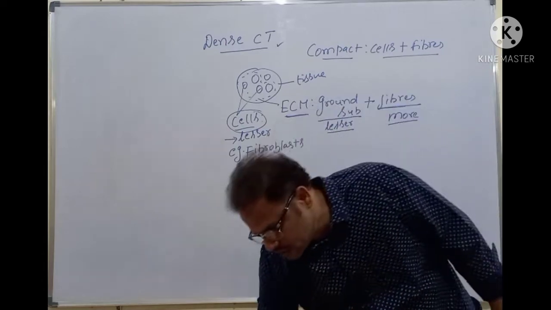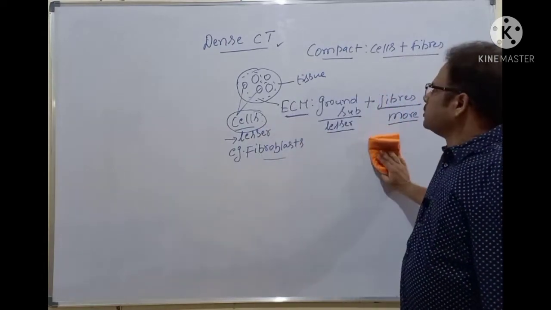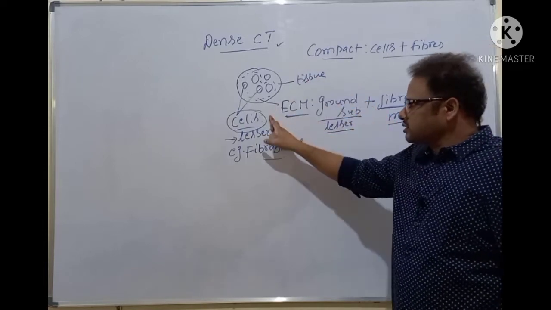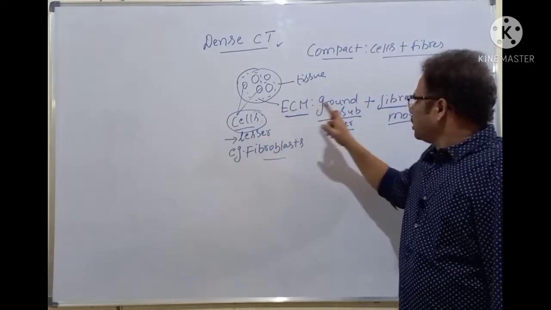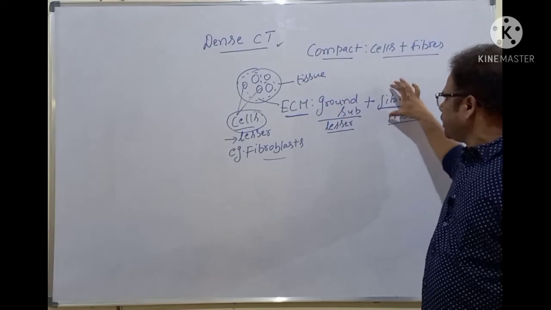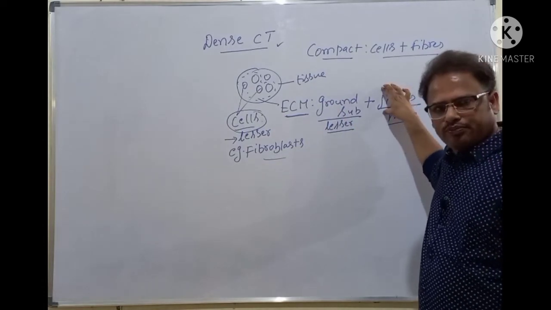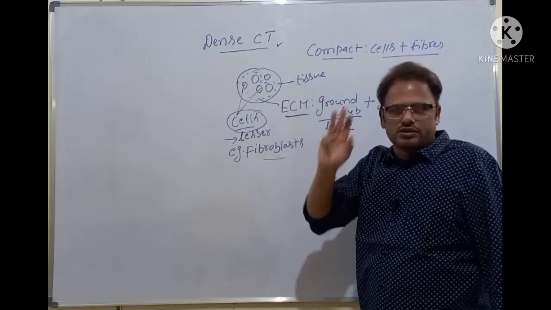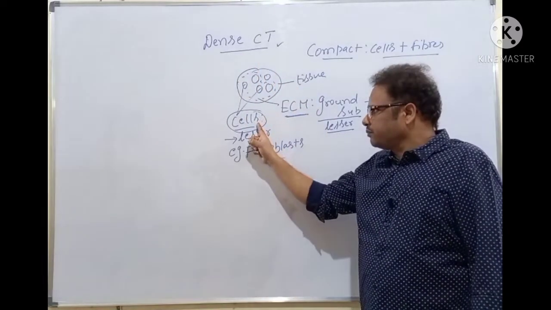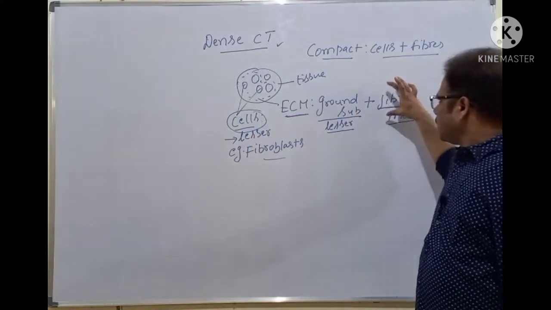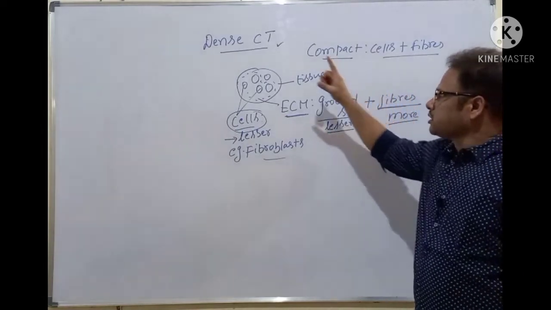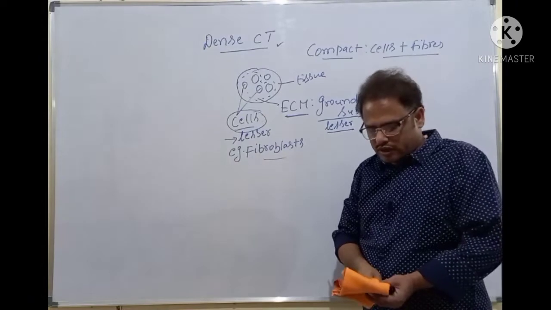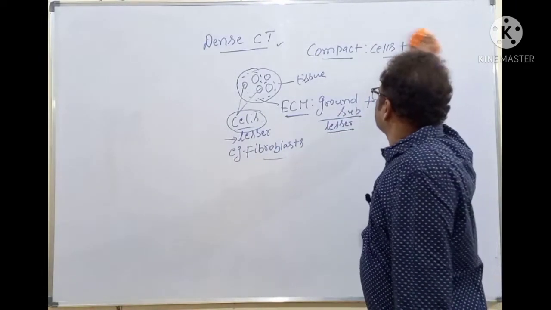Based on how the cells are arranged, how the ground substance is arranged, and chiefly how the fibers are arranged, the dense connective tissue is divided into three different types. What is that? Let's discuss.